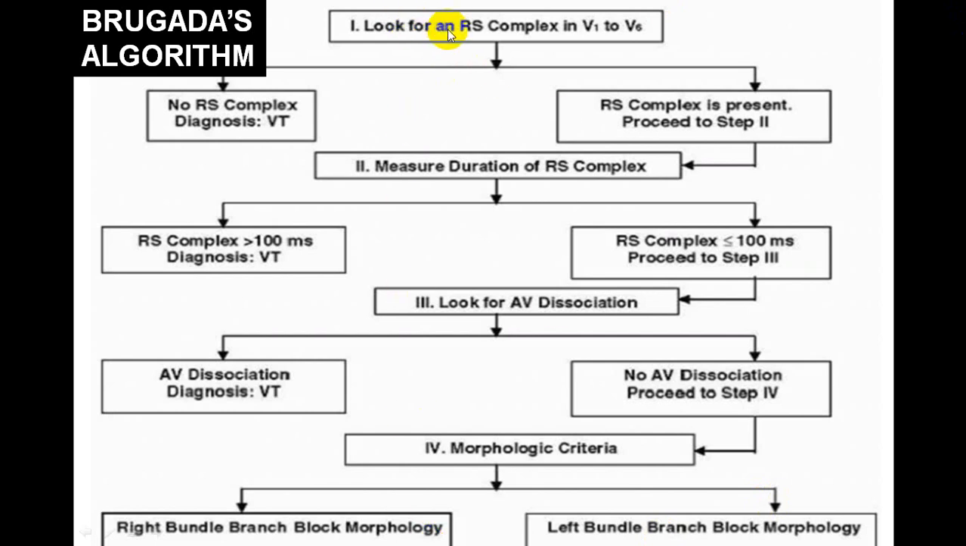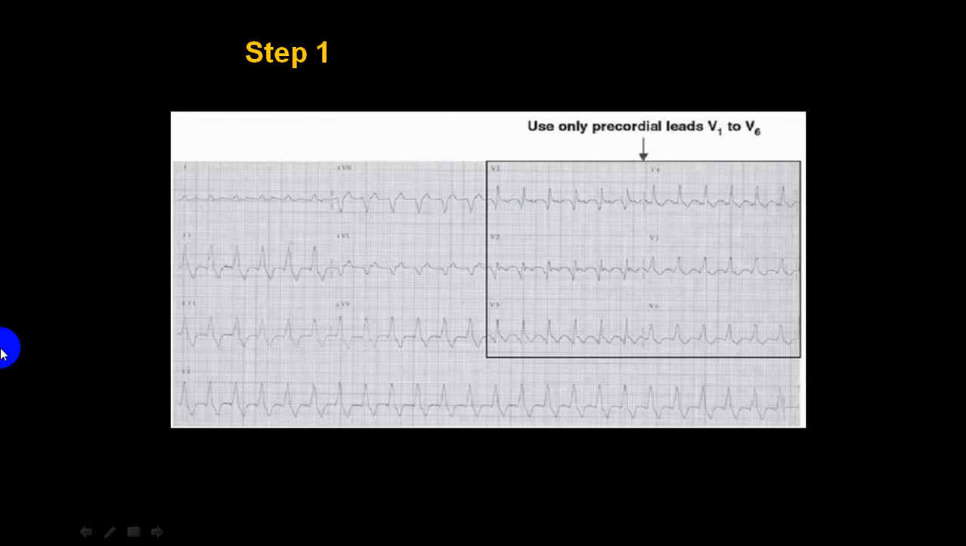First step, RS complex in V1 to V6. Then the duration of RS complex. Then AV dissociation and morphological criteria of QRS complex, whether it is a RBBB pattern or left bundle branch block pattern. We'll be going into detail now. So what is step 1? So we are going through that.